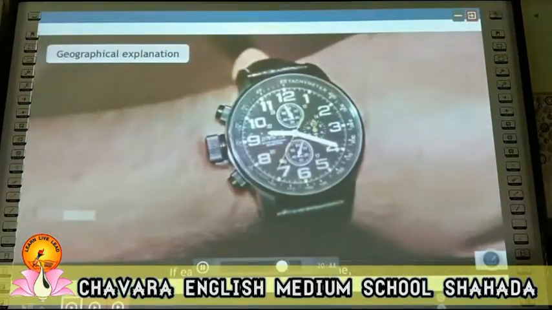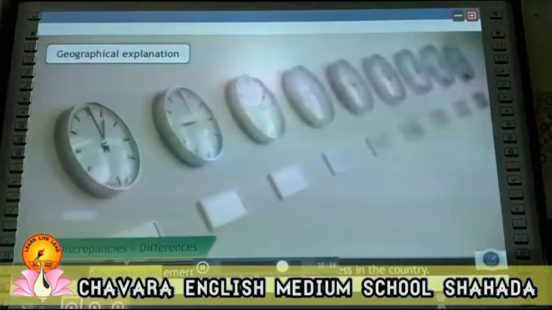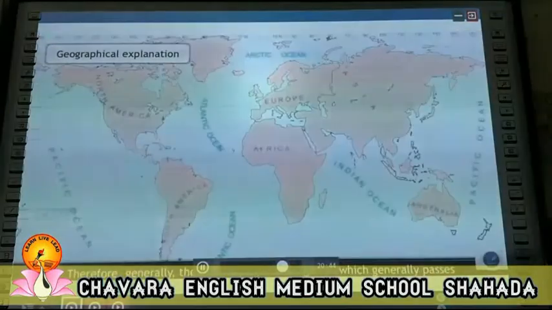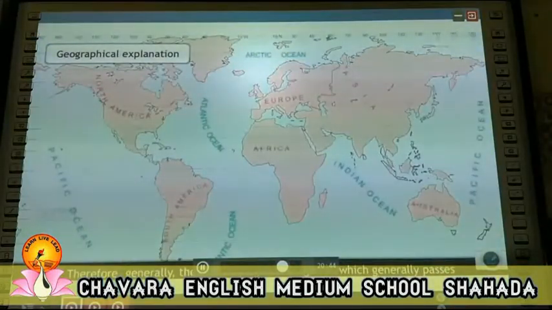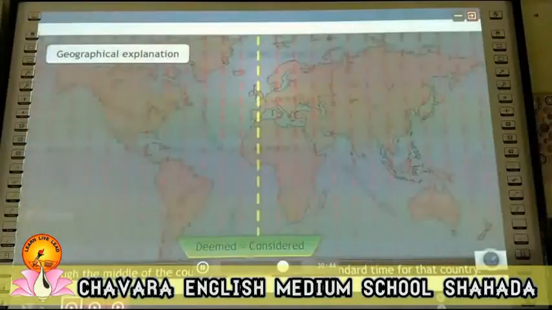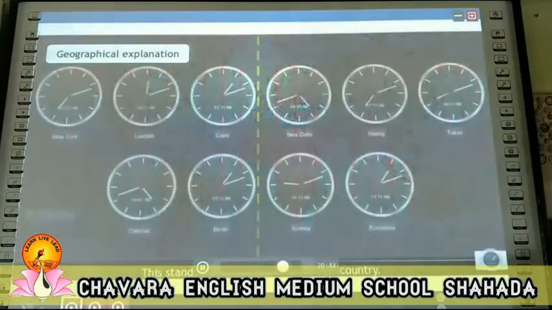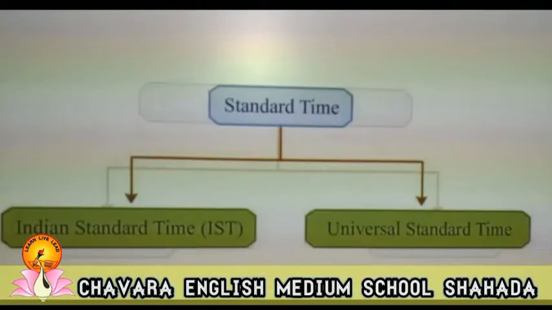If each one follows their local time, discrepancies emerge in carrying on daily business in the country. Therefore, generally the local time at the longitude which passes through the middle of the country is deemed to be the standard time for that country. This standard time is used all over the country.